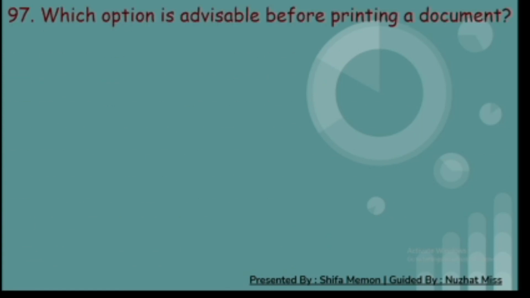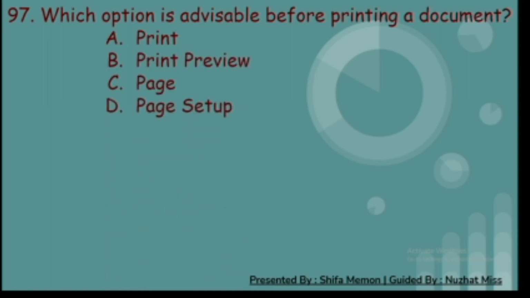97th. Which option is advisable before printing a document? A. Print, B. Print preview, C. Page, and D. Page setup. And the correct answer is B. Print preview.